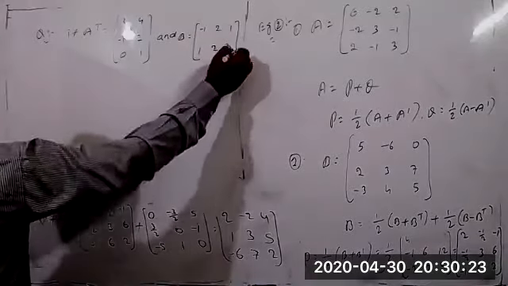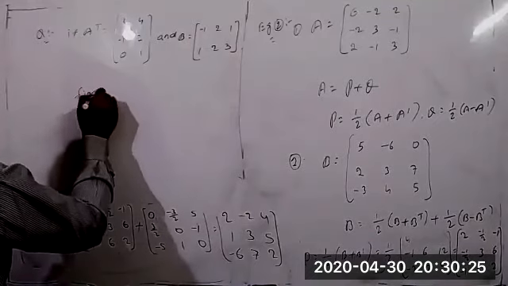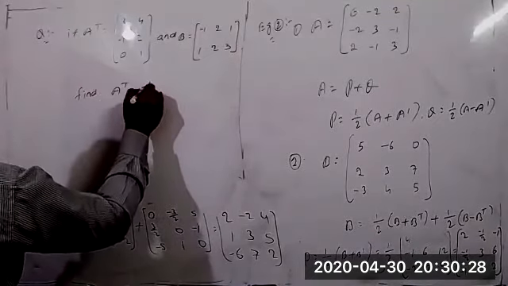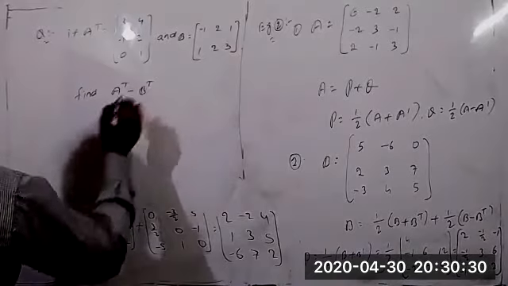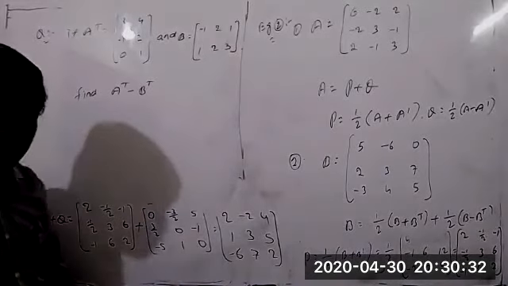Find A transpose minus B transpose. Find the value of A transpose minus B transpose. That is the problem.